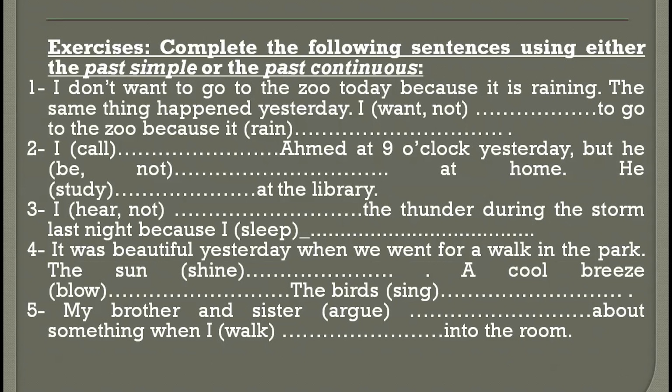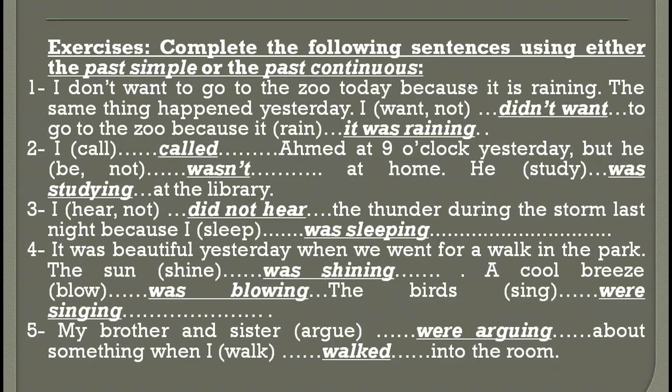Okay, now let's take a look at the right answers. I don't want to go to the zoo today because it's raining. The same thing happened yesterday. I didn't want, not I wasn't wanting. First of all, you need to know that want is a state verb. It doesn't take ing anyway. I didn't want to go to the zoo because it was raining, past continuous.